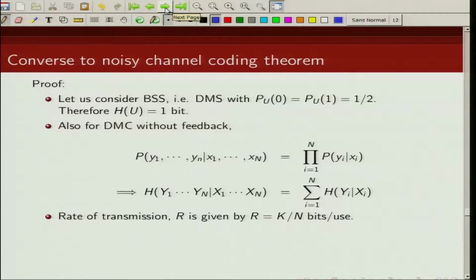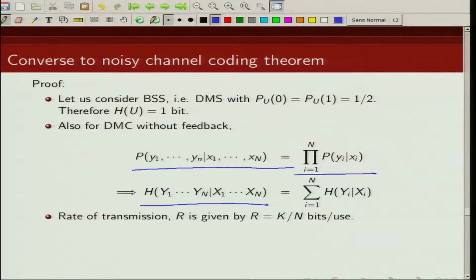Now for a discrete memoryless channel without feedback, probability of y1, y2, y3, yn given x1, x2, x3, xn can be given by the product of probability of yi given xi, where i goes from 1 to n. So we can write the uncertainty in y1, y2, y3, yn given x1, x2, x3, xn as the summation of uncertainty of yi given xi. And remember, our transmission rate is k by n bits per use.